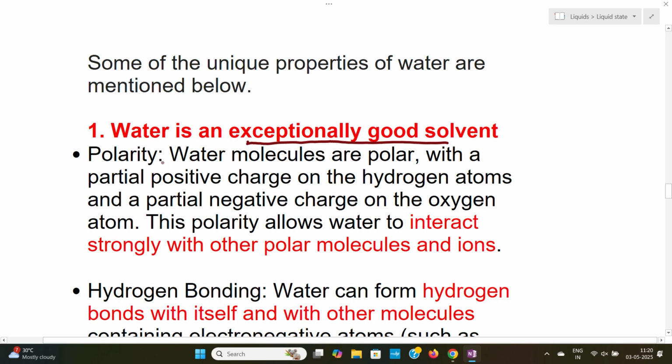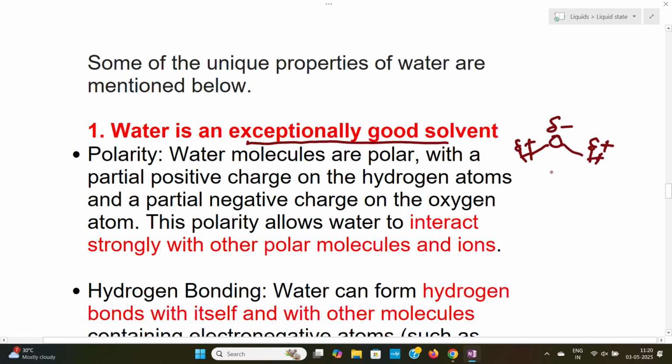The first point is its polarity: there is a charge separation, so the water molecule is highly polar. Because of this polarity, water can interact with other polar molecules and ions.